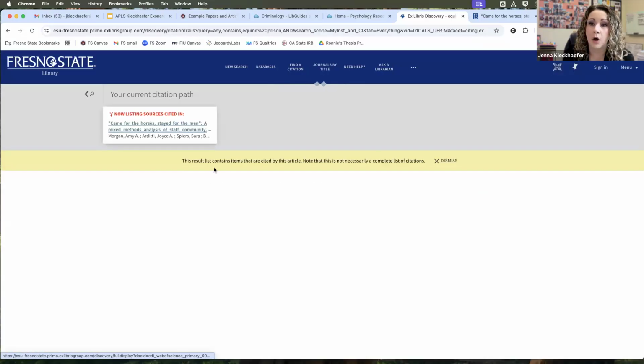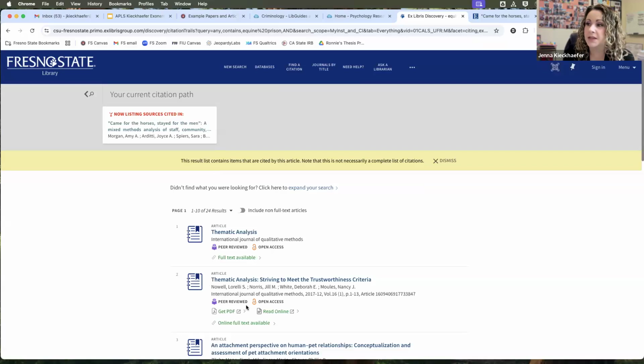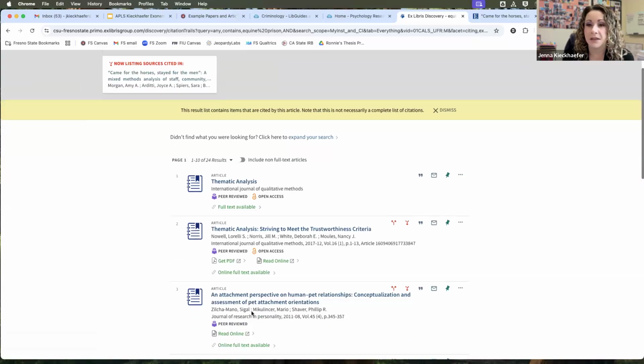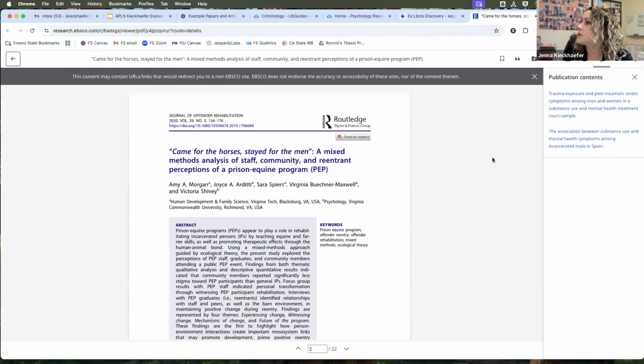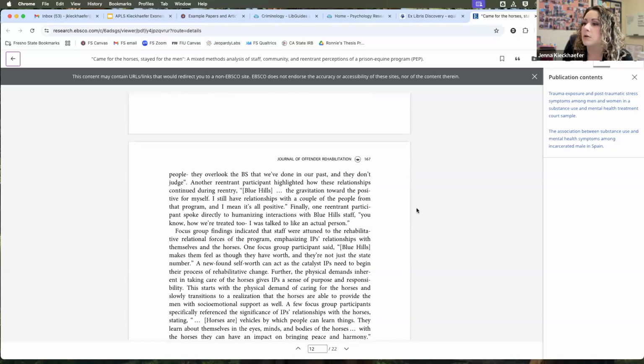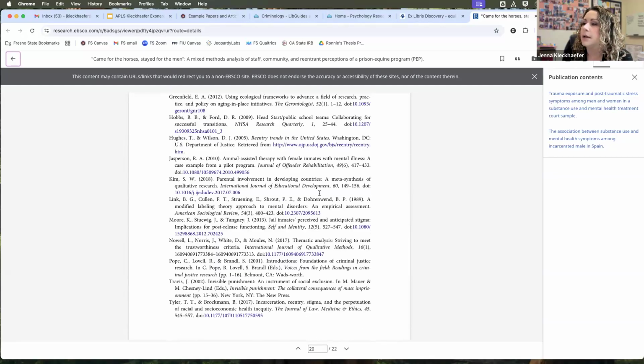And this is going to pull up all the papers that were cited in this and give you links to them, which is also another great way to find articles. If you find articles cited in there, you're like, oh, this one looks like it's probably good. I need to get this for myself. You can do it this way, or you can look at the references page, which is at the very end of the article, as we likely know.